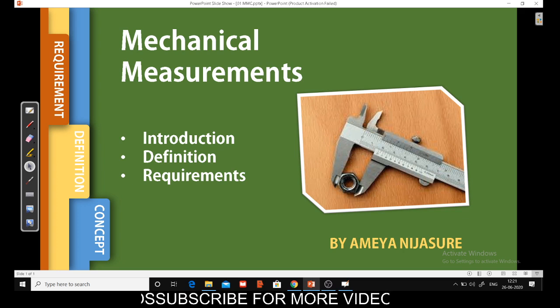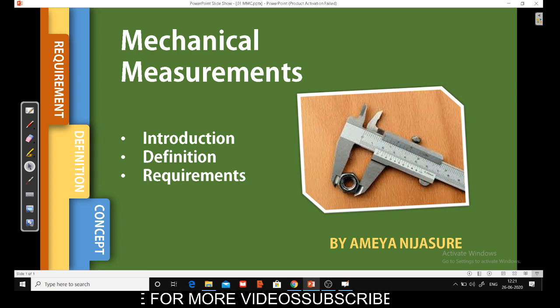Today we are starting with a new subject, that is mechanical measurement. Measurement is a very common thing which you observe in your day-to-day life. So we are already familiar with the concept of measurement. Let us understand first what is the measurement and then go to the mechanical measurement. Mechanical measurements generally deal with the measurement of physical quantities.